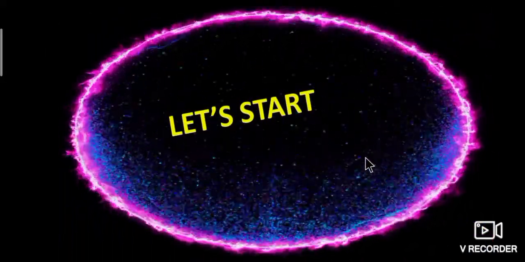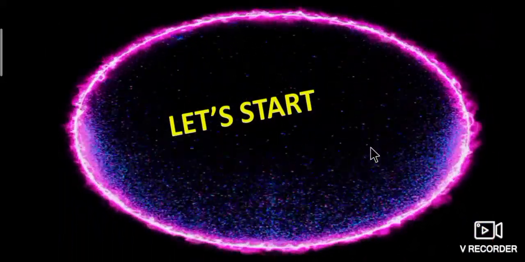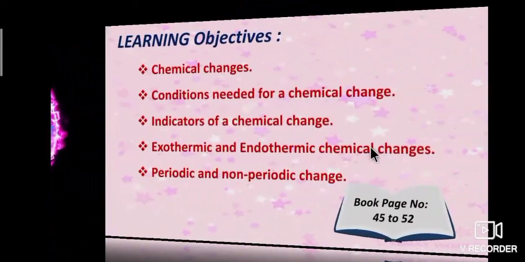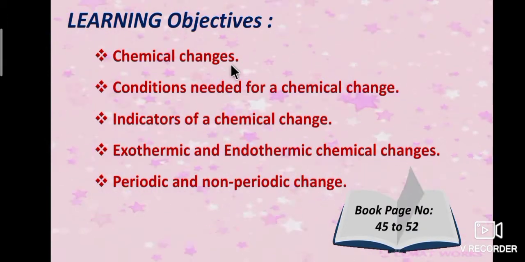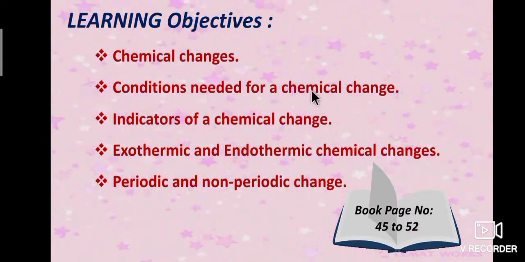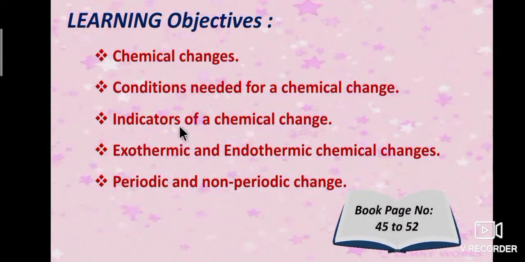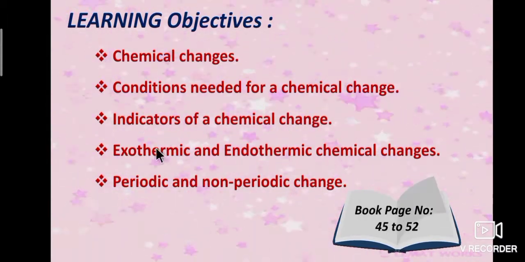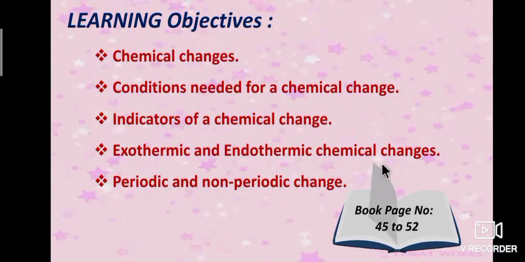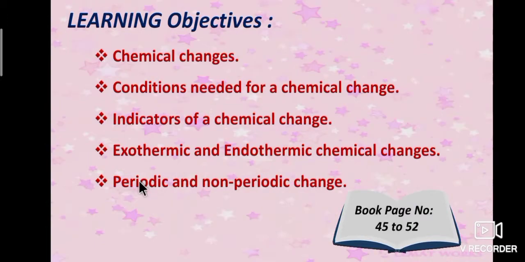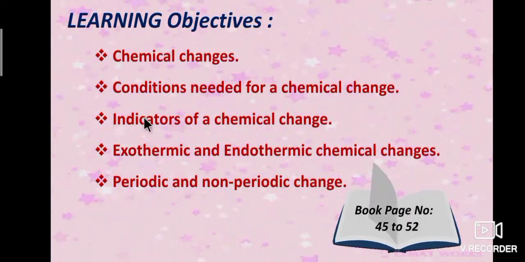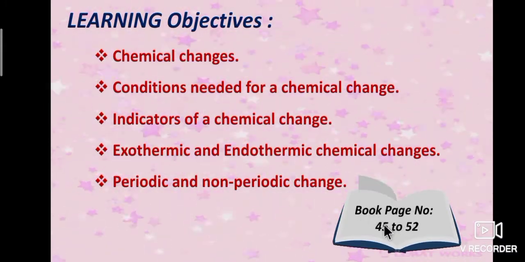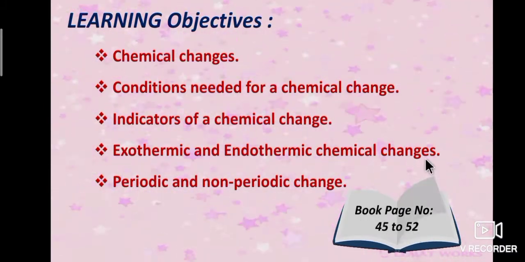Okay, let's start today's session. Today we are going to learn about chemical changes, conditions needed for a chemical change, indicators of a chemical change, exothermic and endothermic chemical changes, and periodic and non-periodic changes. These topics are covered in the book, page numbers 45 to 52.